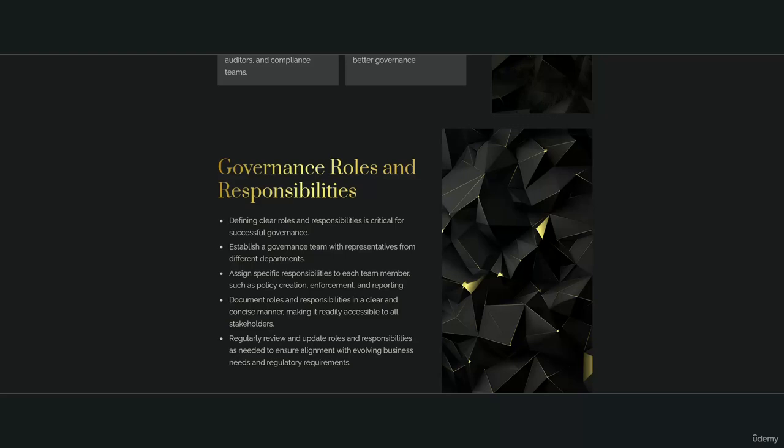Establish a governance team with representatives from different departments. Assign specific responsibilities to each team member, such as policy creation, enforcement, and reporting. Document roles and responsibilities in a clear and concise manner, making it readily accessible to all stakeholders. Regularly review and update roles and responsibilities as needed to ensure alignment with evolving business needs and regulatory requirements.